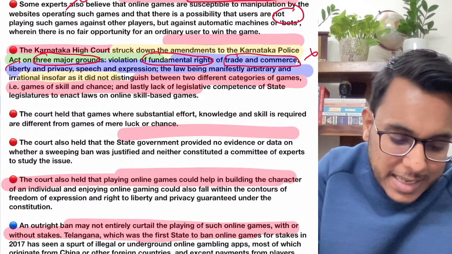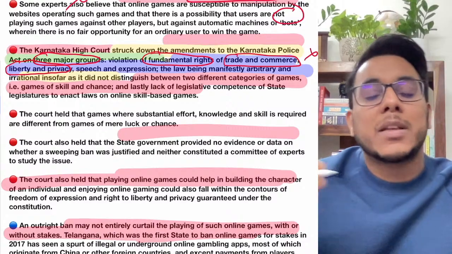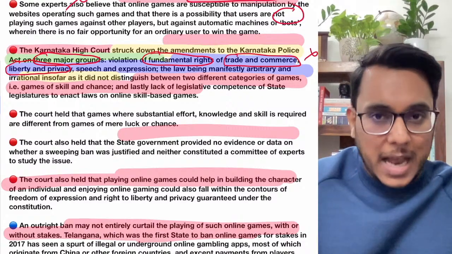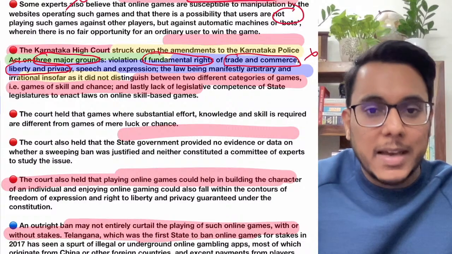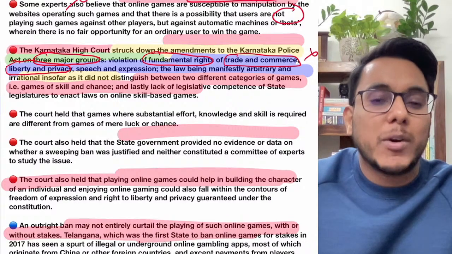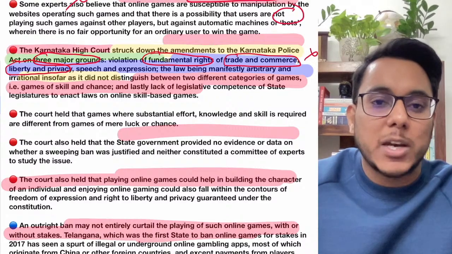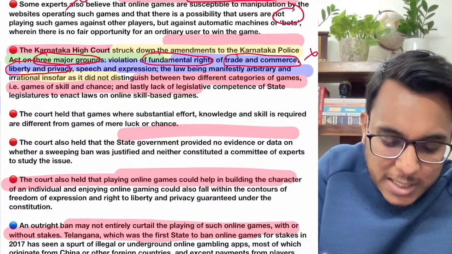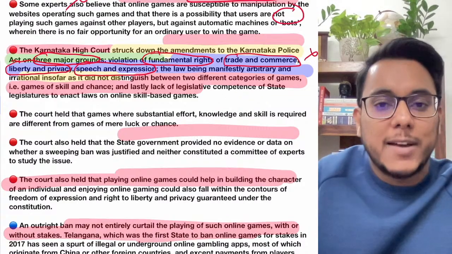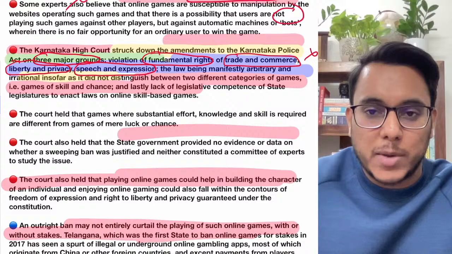Second, it has been said that there is a right of liberty and privacy. Now if a person is playing the games, it is his matter of right to liberty, okay, it is his matter of privacy, what he wants to do in his leisure time. You cannot simply control the person. Then playing this game is just a way to express yourself, okay. So freedom of speech and expression has also been violated.